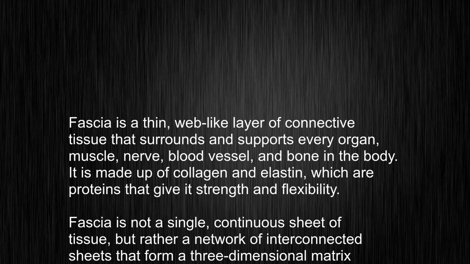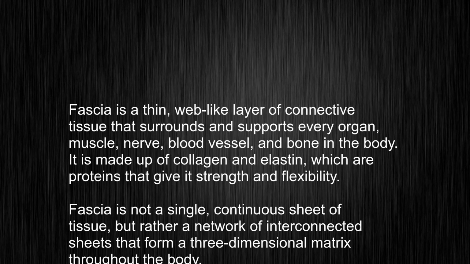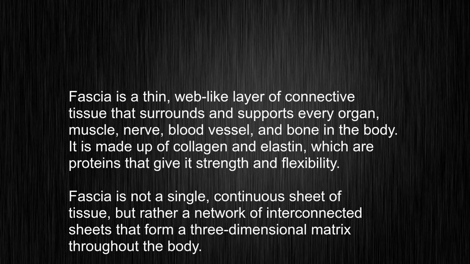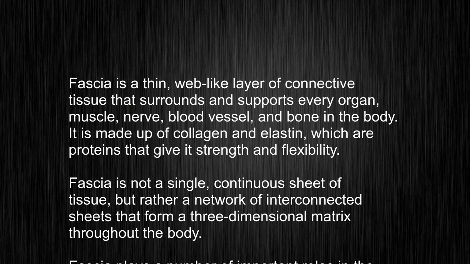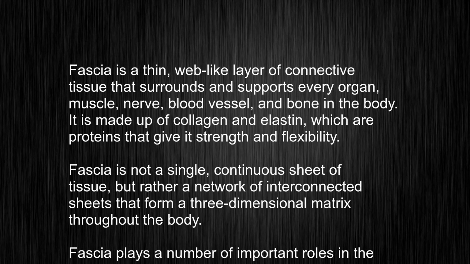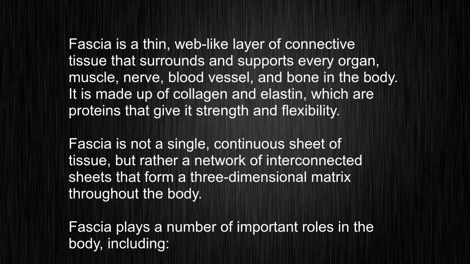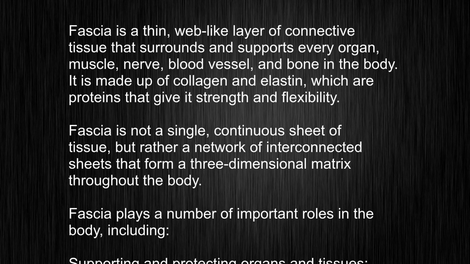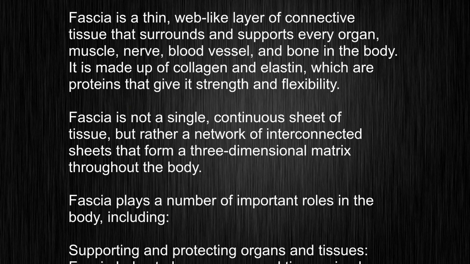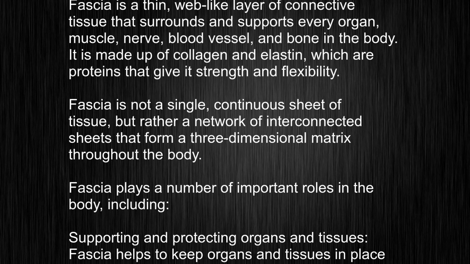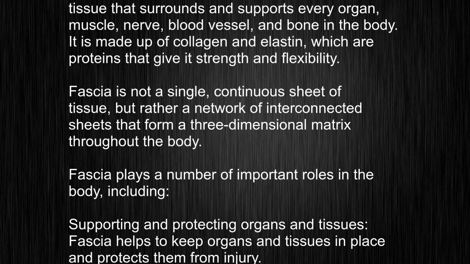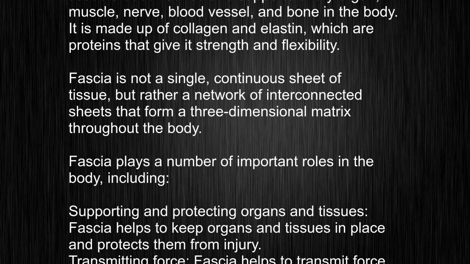Fascia is a thin, web-like layer of connective tissue that surrounds and supports every organ, muscle, nerve, blood vessel, and bone in the body. It is made up of collagen and elastin, which are proteins that give it strength and flexibility. Fascia is not a single, continuous sheet of tissue, but rather a network of interconnected sheets that form a three-dimensional matrix throughout the body.